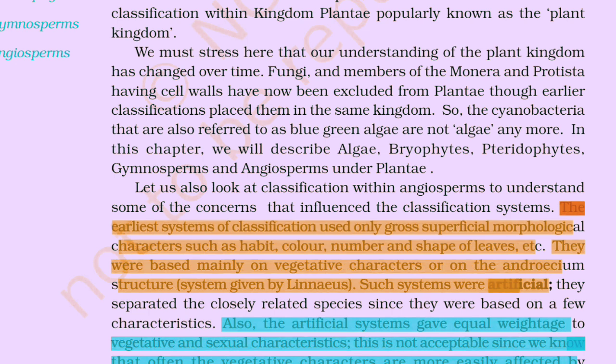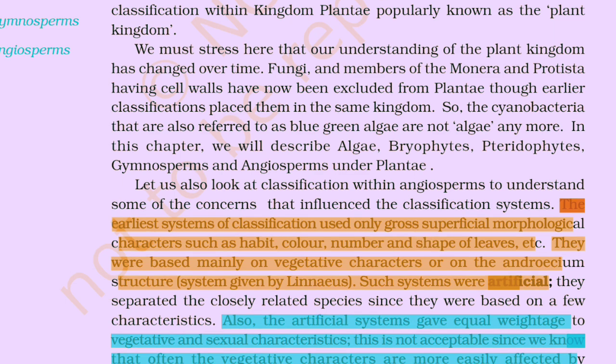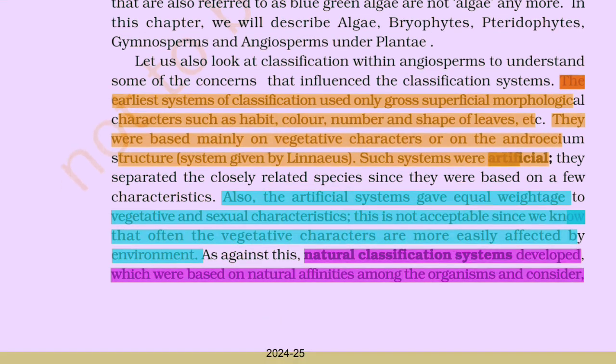Let us look at the classification within angiosperms to understand some of the concerns that influence the classification system. The earlier system of classification used only gross, superficial morphological characters such as habit, color, number and shape of leaves, etc. They were based mainly on vegetative characters or on the androecium structure given by Linnaeus. Such systems were artificial. They separated closely related species since they were based on a few characteristics. Also, the artificial system gave equal weightage to vegetative and sexual characters.